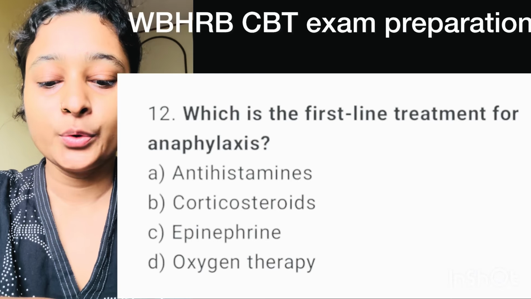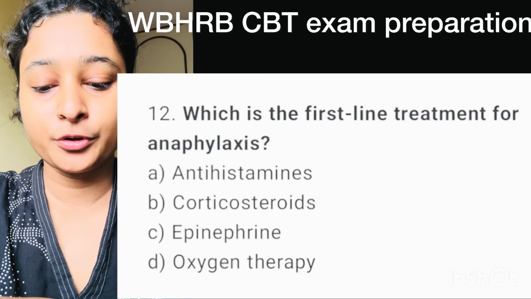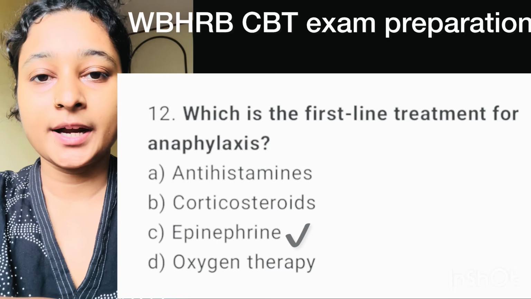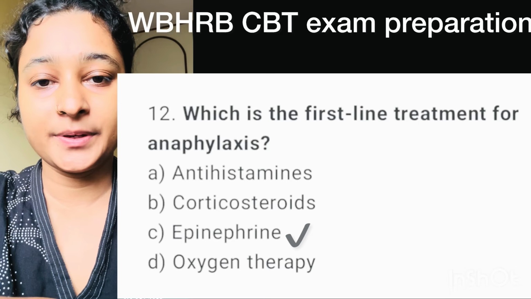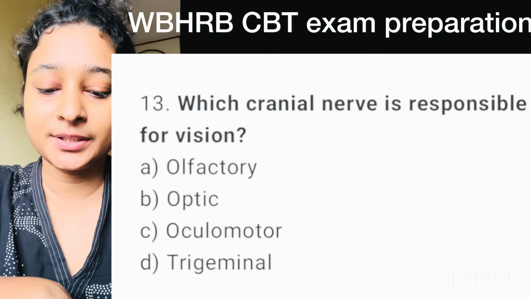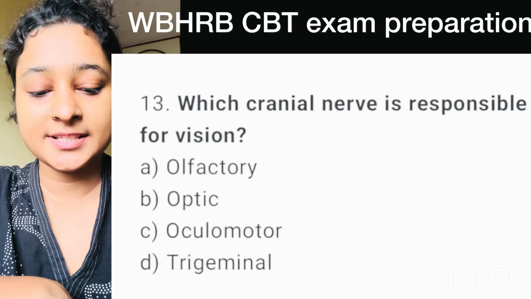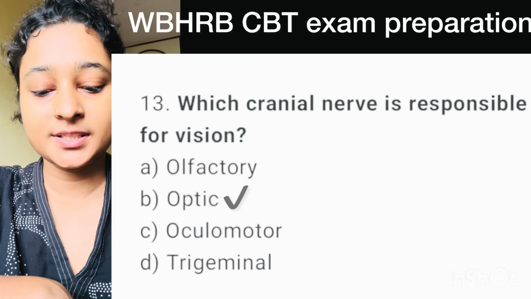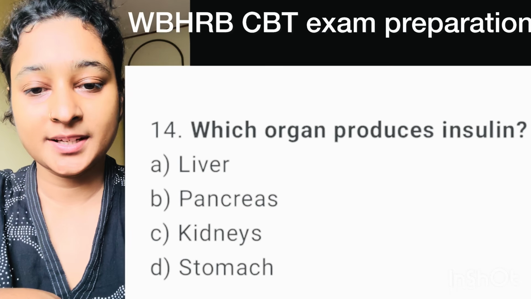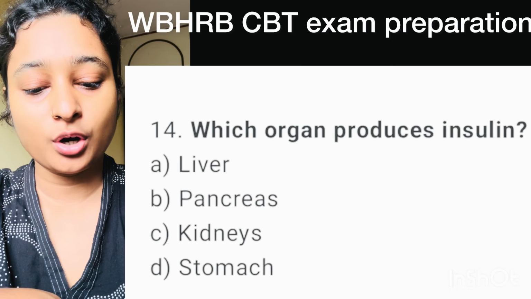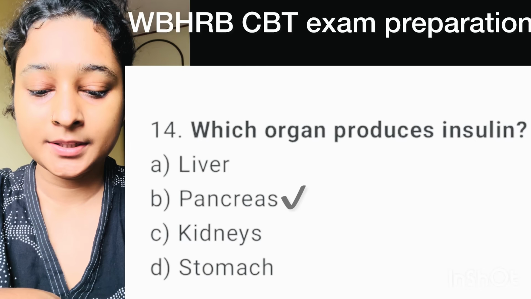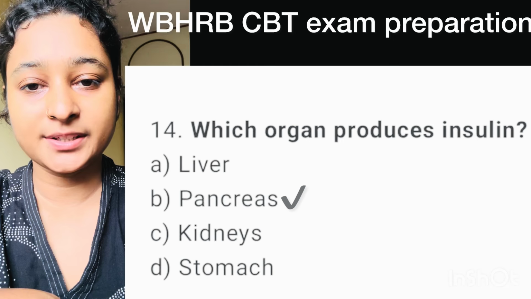Question number 12. Which is the first line treatment for anaphylaxis? Here correct option is option C, epinephrine. Question number 13. Which cranial nerve is responsible for vision? Here correct option is option B, optic. Question number 14. Which organ produces insulin? Here correct option is option B, pancreas.